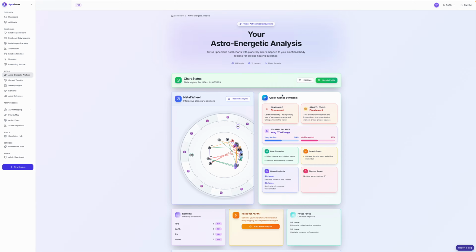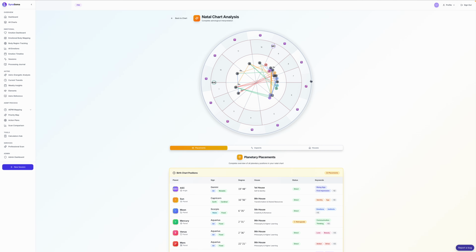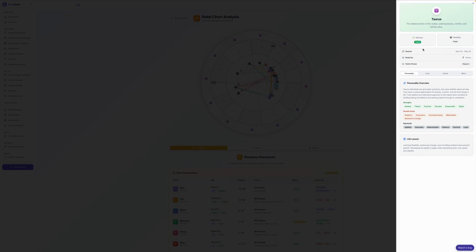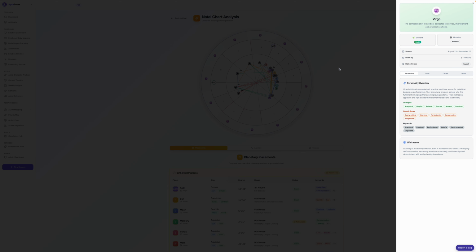And this is interactive. You'll get some quick information here about your chart, but if you want to go deeper into it, you can actually click on your chart. And these become even deeper dives about what's going on with your chart, or so when you were born, your natal chart at that time. So you can explore these on your own, and there is a lot of detail.